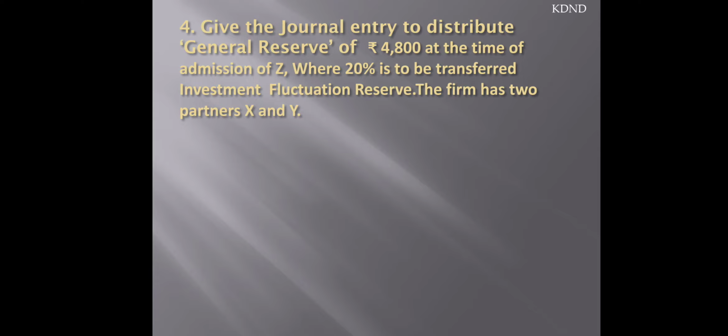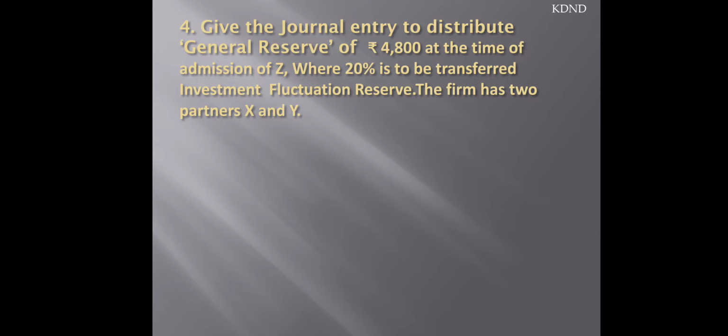Right? Now give the journal entries to distribute general reserve of 4,800 at the time of admission of Z, where 20% is to be transferred to investment fluctuation reserve. The firm has two partners, X and Y. So you can see, in a very simple thing, general reserve is to be written off, but at the same time investment fluctuation reserve is to be created. When investment fluctuation reserve is created, it is to be credited, while at the same time the general reserve is to be written off.